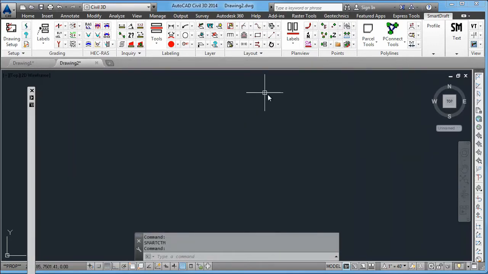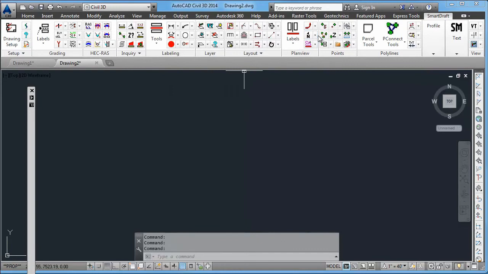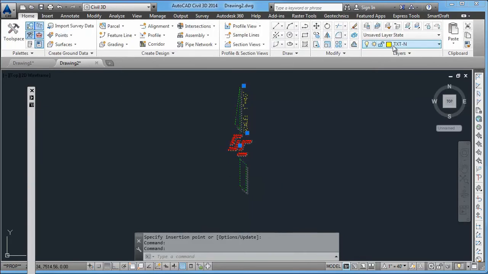Now when the command is issued, we confirm that we're in the customization template company. Pick the north arrow command. Not only is this north arrow placed on text-n, it's using the block that you told it to use instead of the north arrow block that was installed with the program.